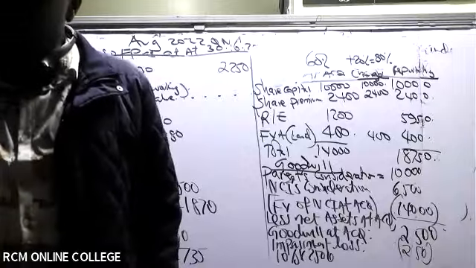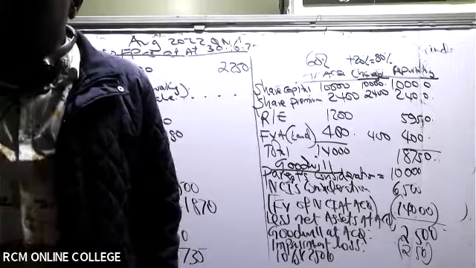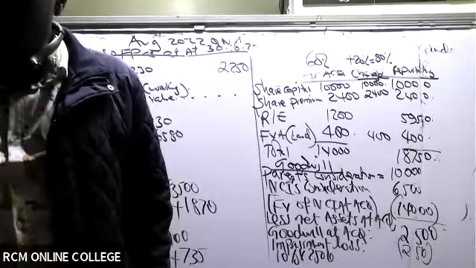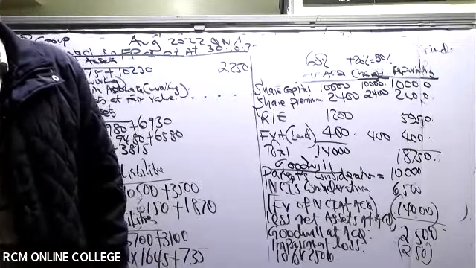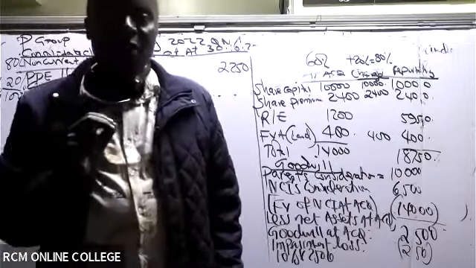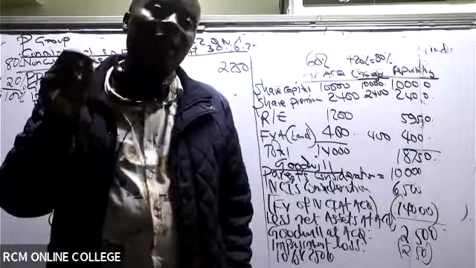On 1st January 2022, P Limited acquired a further 20% interest in S Limited for a cash consideration of 3,000. So 10,000 plus 3,000 gives us 13,000. Our total investment is supposed to be 13,000.